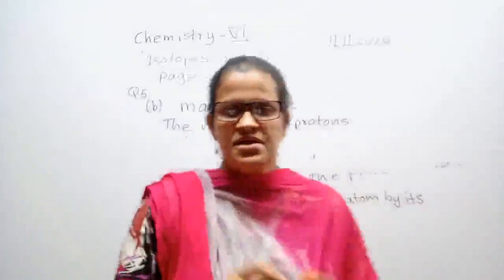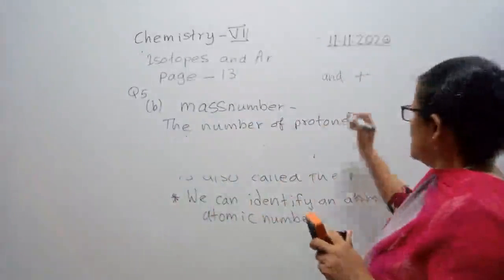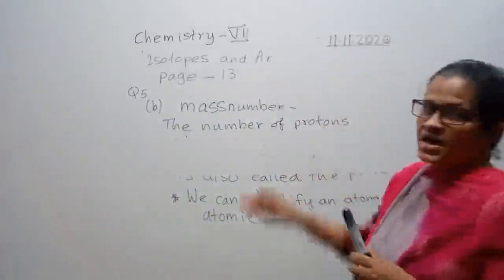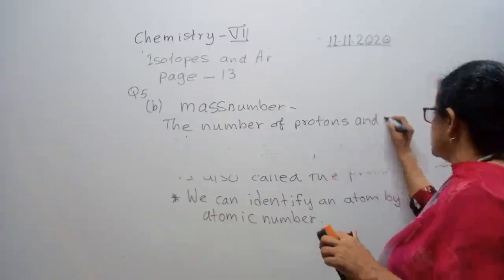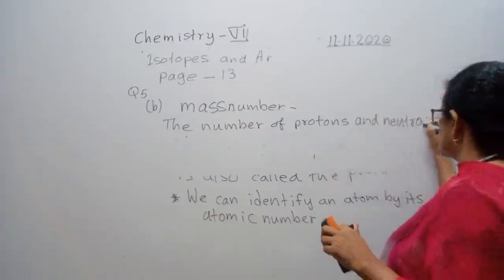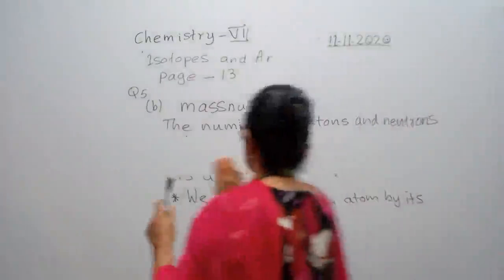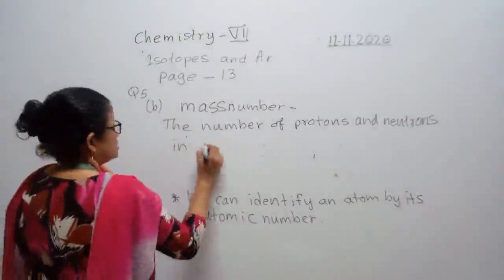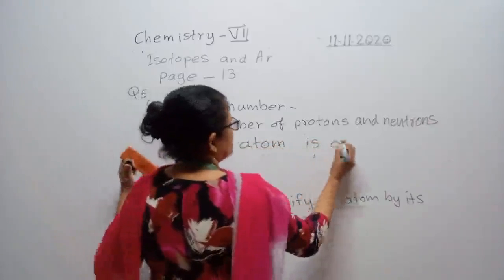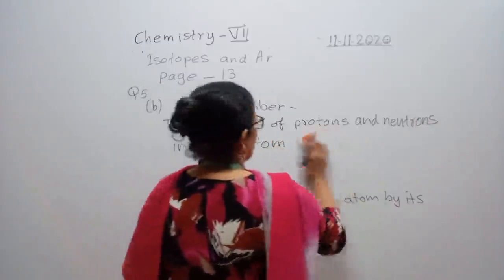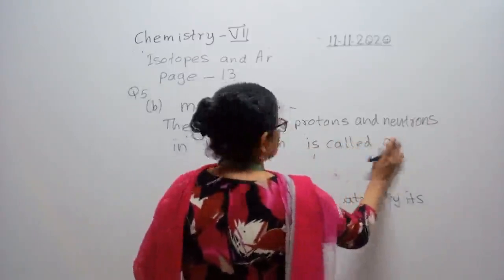Boys and girls, please listen. The word "and" means plus here. Remember, if you change a word, the definition can change, okay? The number of protons and neutrons in the atom is called the mass number.